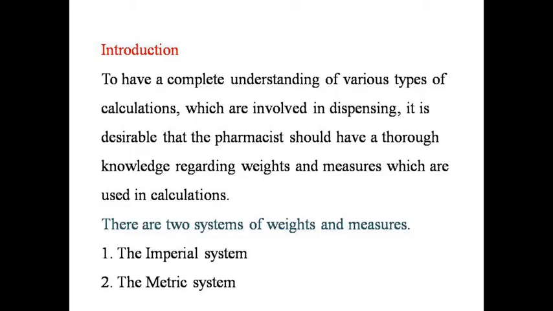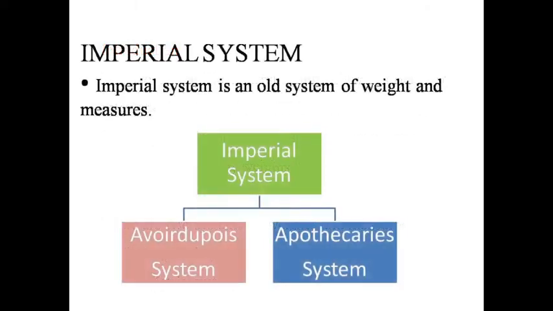There are two systems of weights and measures, the imperial system and the metric system. The imperial system is an old system of weights and measures. It is divided into the avoirdupois system and the apothecary system.